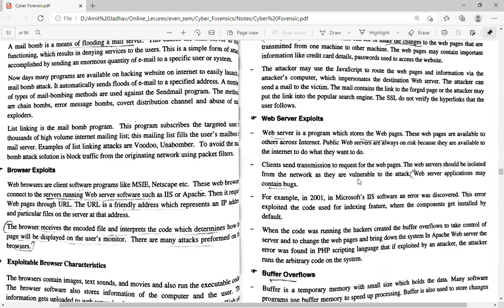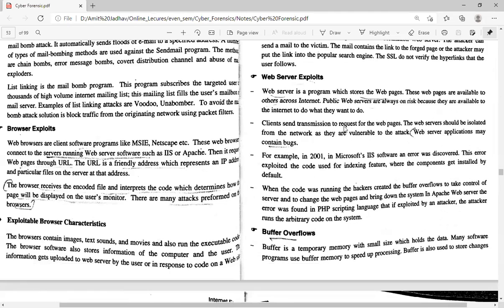Next one is web server exploits. The web server is the program which stores the web pages. These web pages are available to others across the internet. Web servers are always at risk because they are available to the internet to do what they want. Clients send transmissions to request the web pages. The web server should be isolated from the network as they are vulnerable to attack.